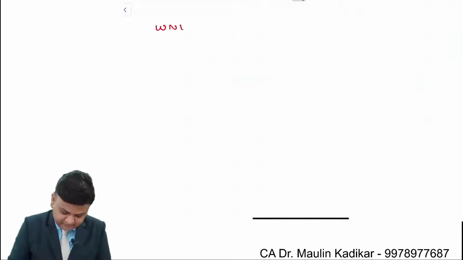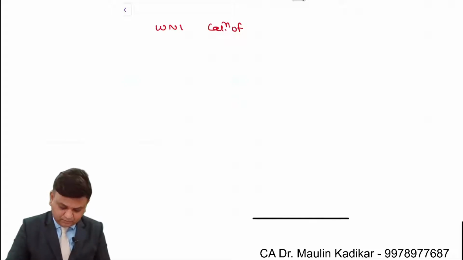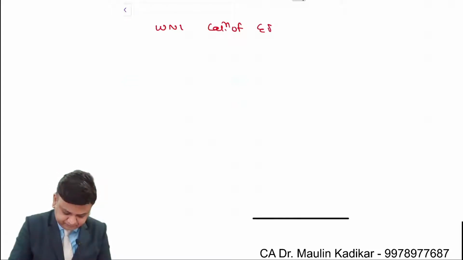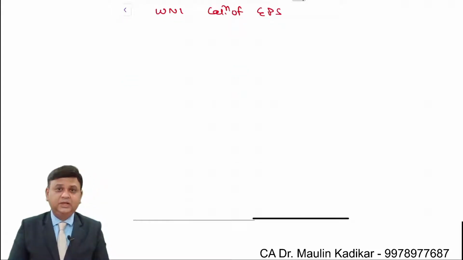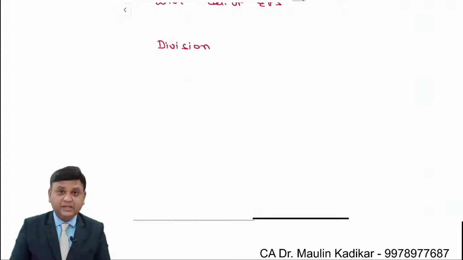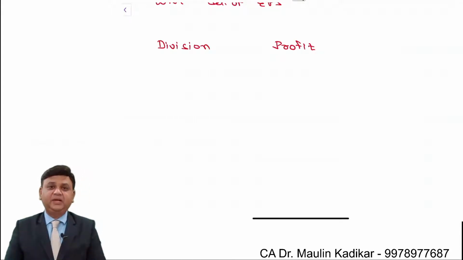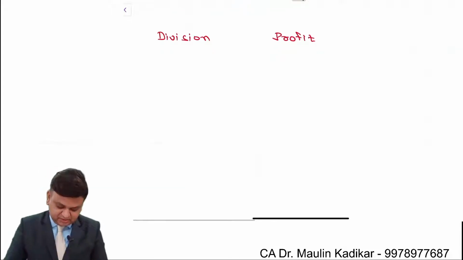Working note number 1. Calculation of earning per share. Let us see how we will make the calculation. It is division-wise. Then we'll make the calculation of the profit. The same will be divided by the number of shares.